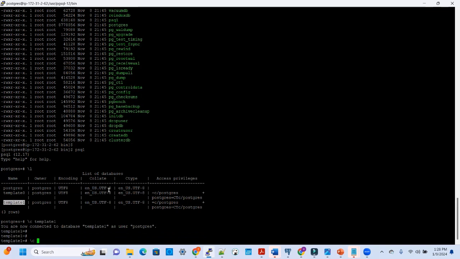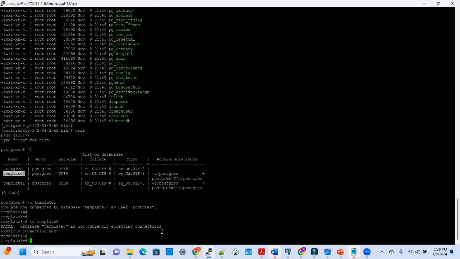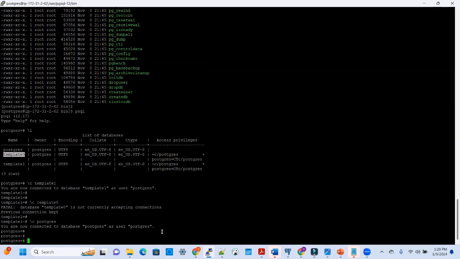If we try to connect to template0, we'll get an error because this is a dummy database. It tells you database template0 is not currently accepting connections. So by default, we cannot connect to template0. I'm going to switch back to the postgres database. You see this line, you are now connected to database postgres as user postgres. Remember, I had to switch user from root to postgres.